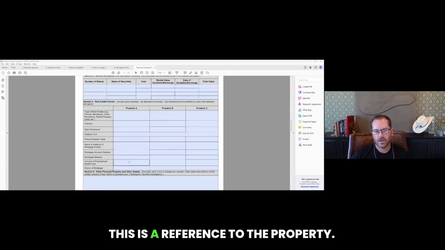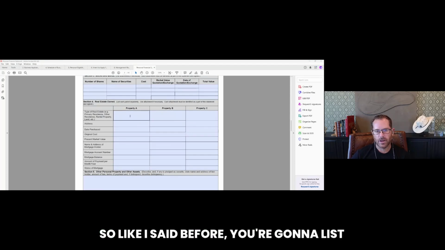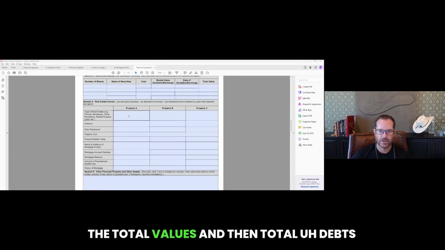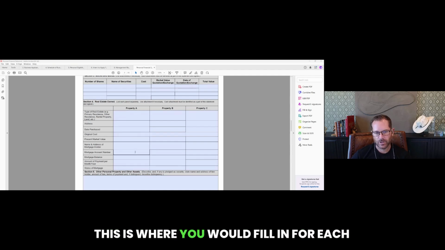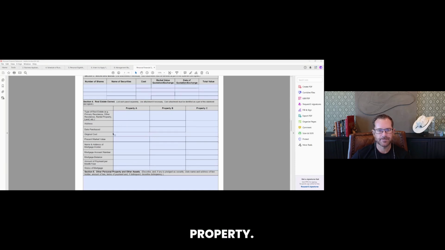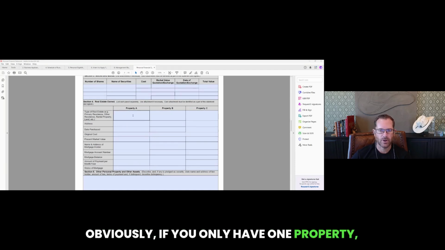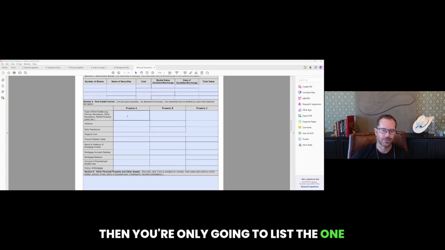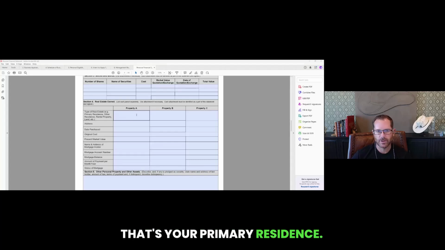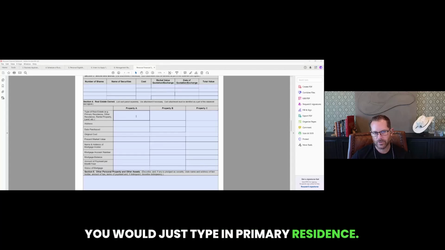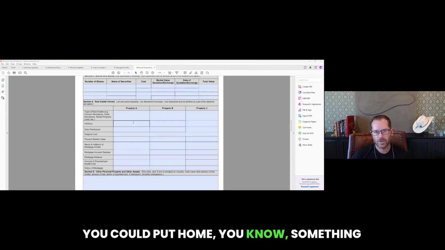This is a reference to the property. So like I said before, you're going to list the total values and then total debts for all of your properties. This is where you would fill in for each property. Obviously, if you only have one property, then you're only going to list the one property here. But you would put the type of real estate. So if it is for a mortgage on a residential property that's your primary residence, you would just type in primary residence. You could put home, something that describes it.